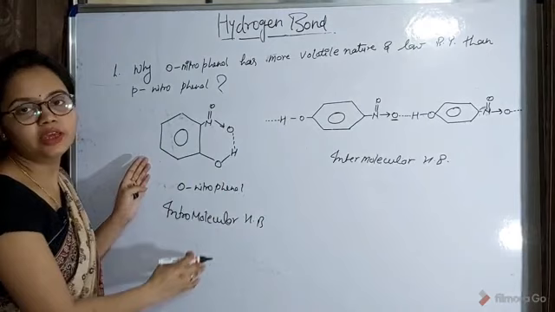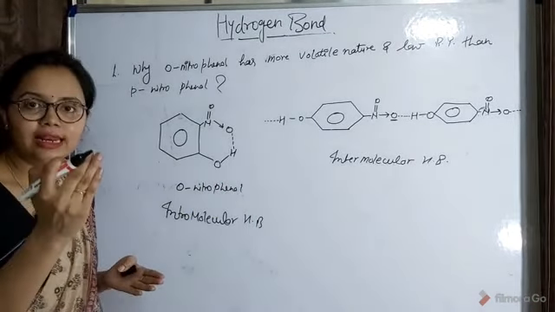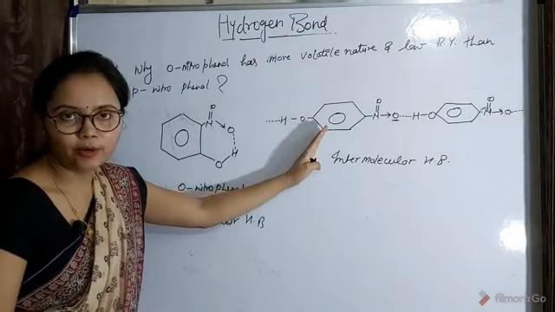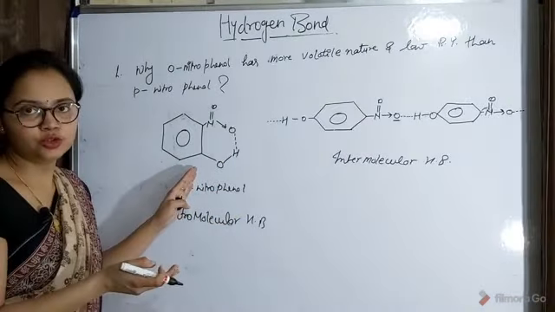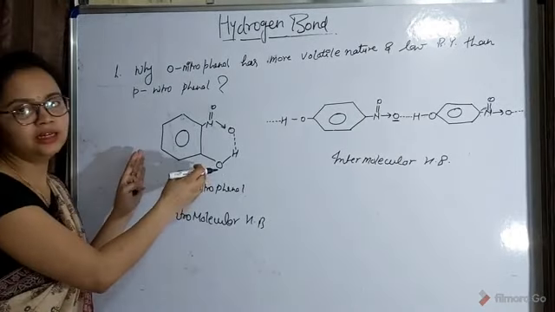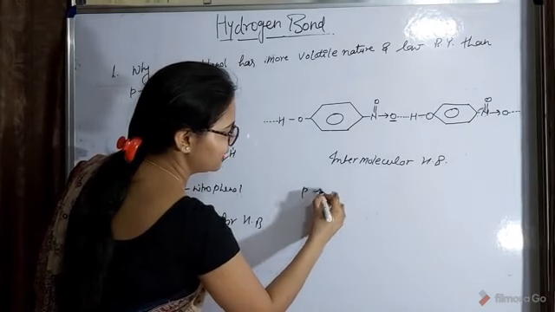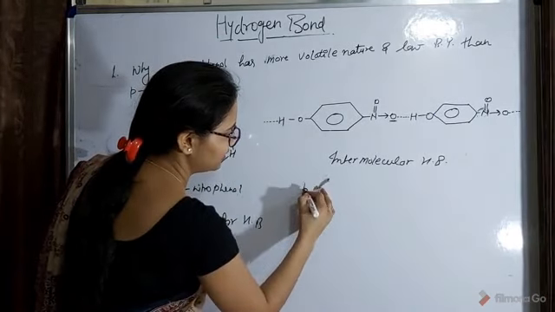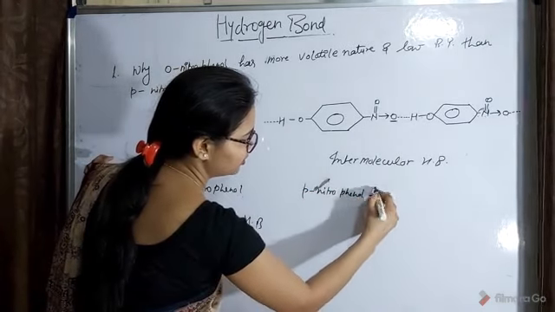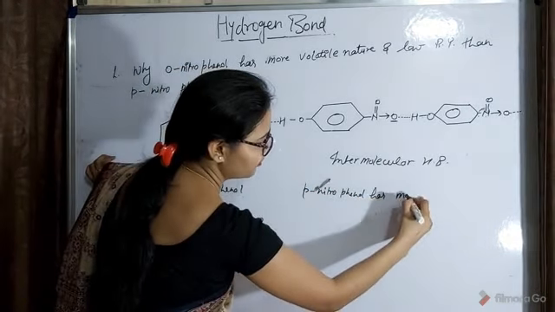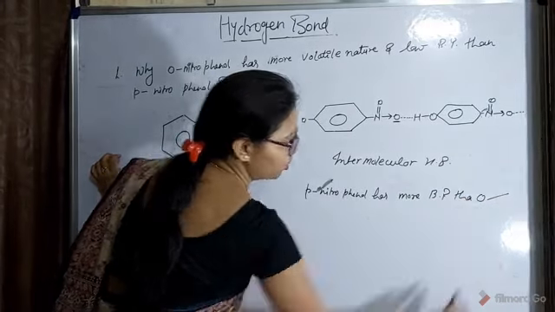So in this case if we want to boil this compound, we have to provide less energy than this compound because of the absence of interaction between two different molecules, okay. So this is the reason that paranitrophenol has more boiling point than ortho compound.